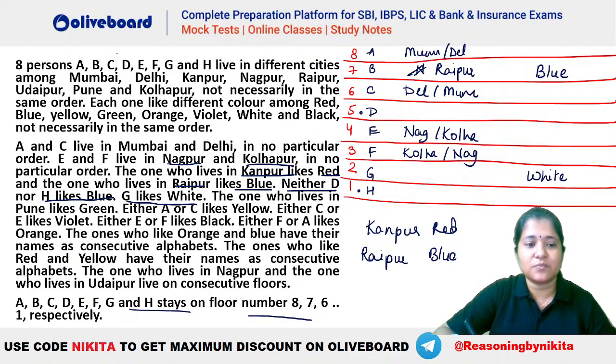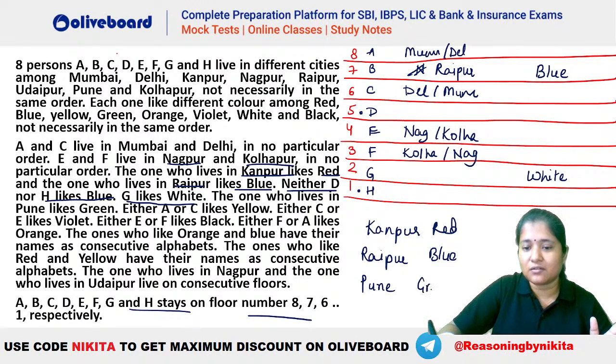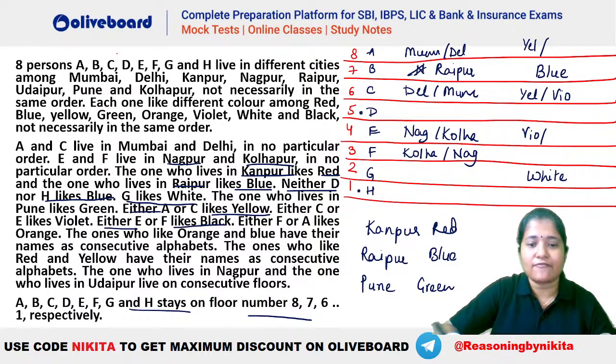Let's check. The one who lives in Pune likes green, so Pune can be D or H. Pune and green will be one combination that we will place later. After that, either A or C likes yellow. Either C or E likes violet. Either E or F likes black. These are the possibilities. Now either F or A likes orange.